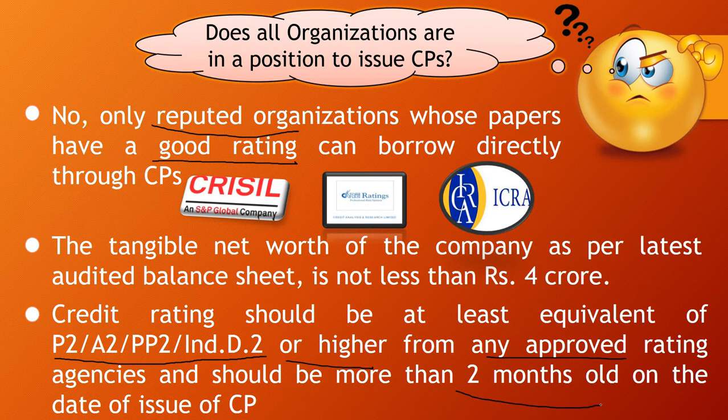If they obtained the rating before 1st November 2021, they cannot issue the commercial papers. The rating must be obtained within 2 months of issuing the commercial papers.